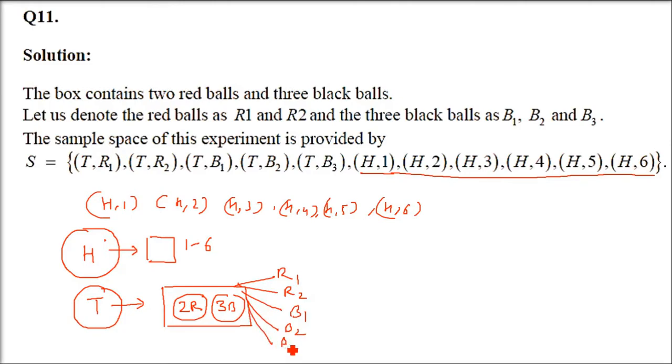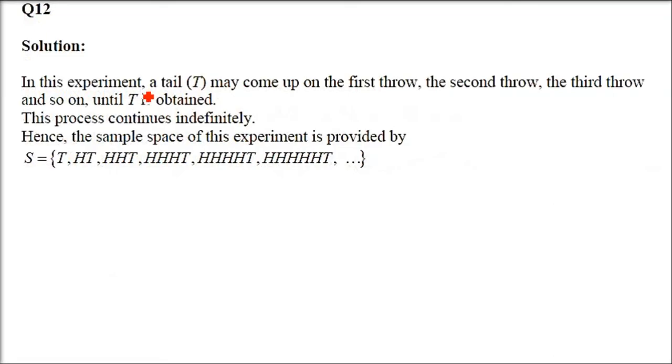It's not given in the question. We assume it to be non-identical. So 2 red, R1, R2, and 3 black, so B1 till B3. So edge is clear. Now what about T? T will go with R1, T will go with R2, or T will go with B1, B2 or B3, right? So this is your sample space.